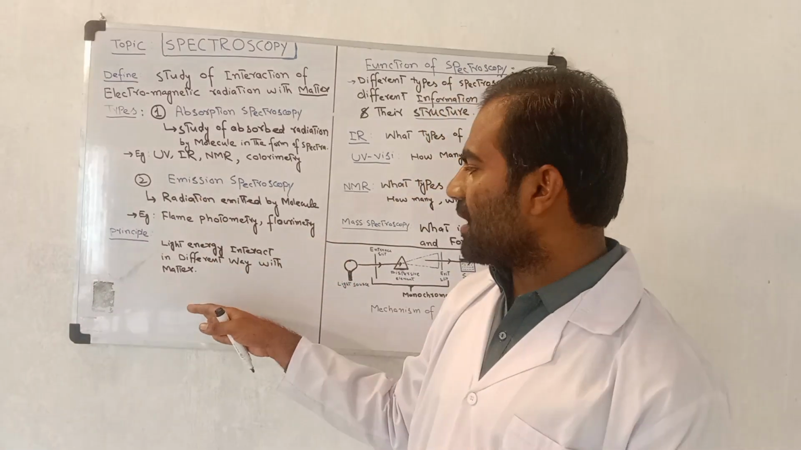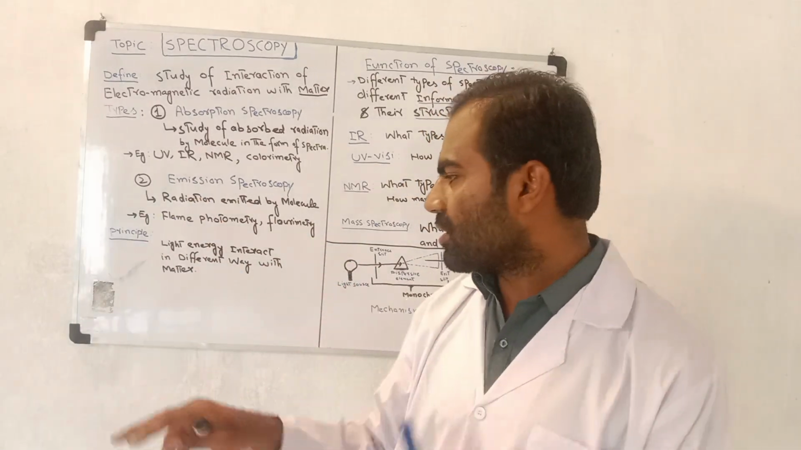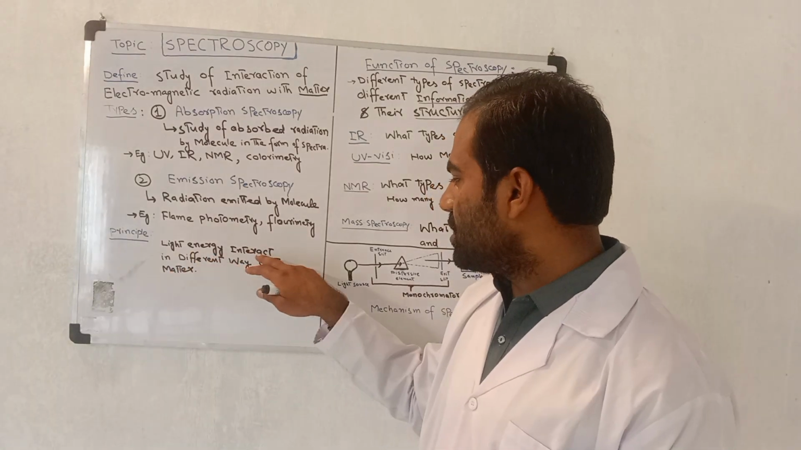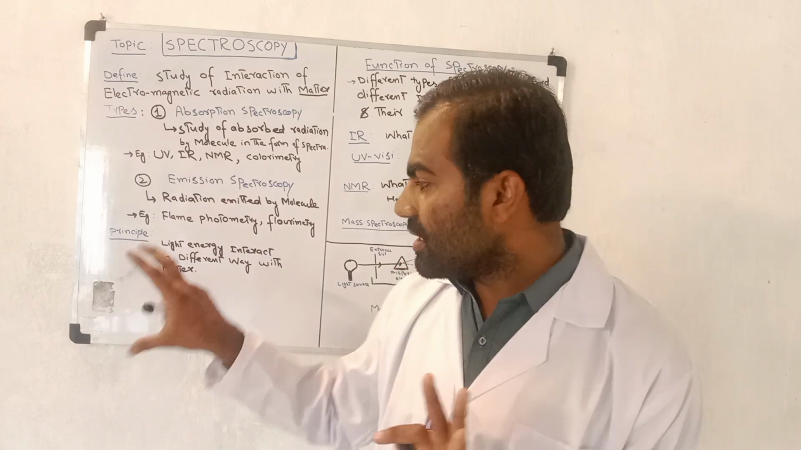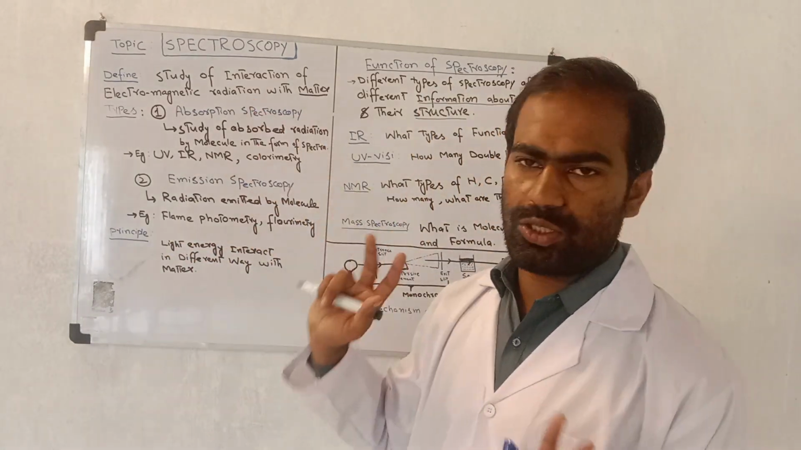Now we move to the principle of spectroscopy. What is the principle of spectroscopy? Light energy interacts in different ways with matter. This is the main principle of spectroscopy.